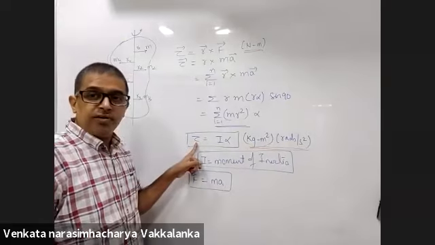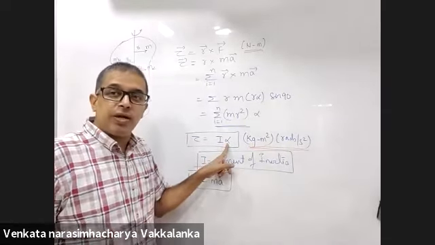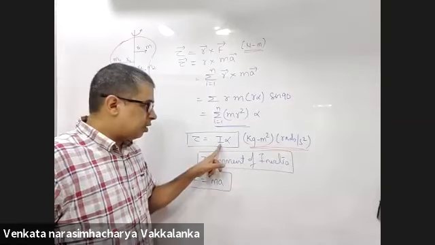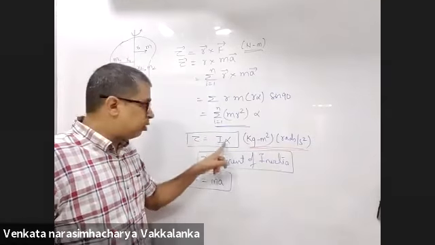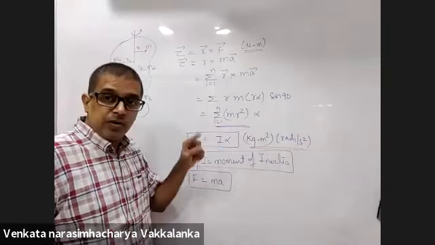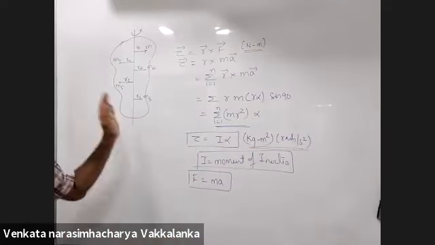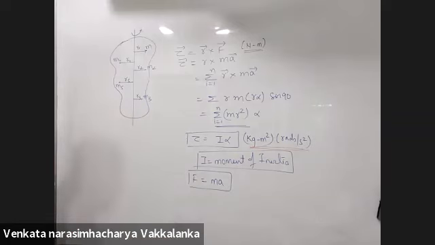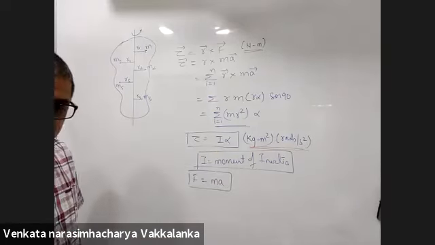Same here. Quantity of torque I apply for a body to have 1 radian per second square of an acceleration. Moment of inertia is the quantity of the torque required to make the body rotate with 1 radian per second square of an acceleration. Right? Take it down till here. We have introduced a new quantity called moment of inertia.